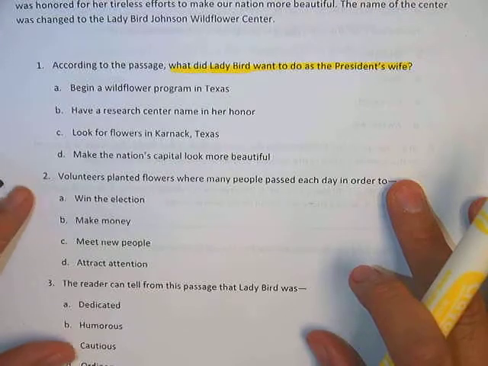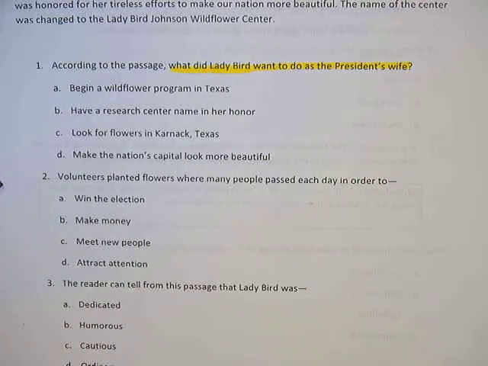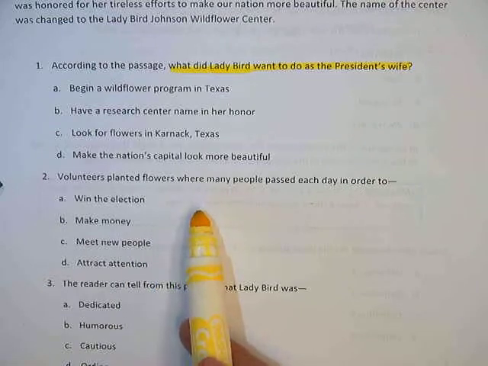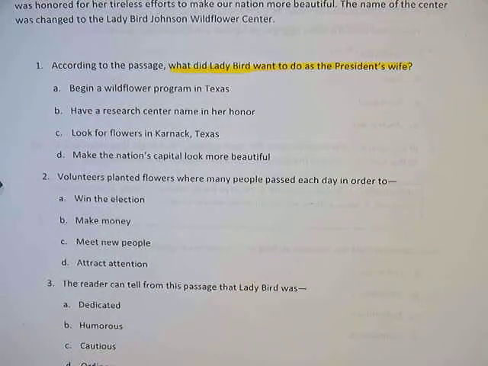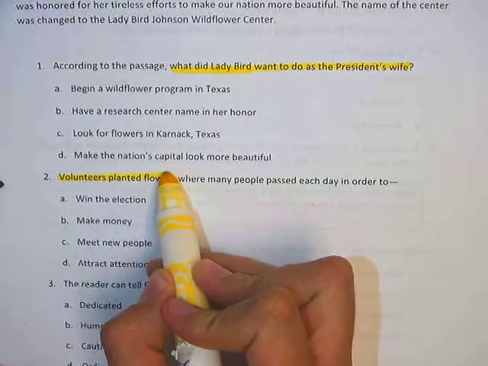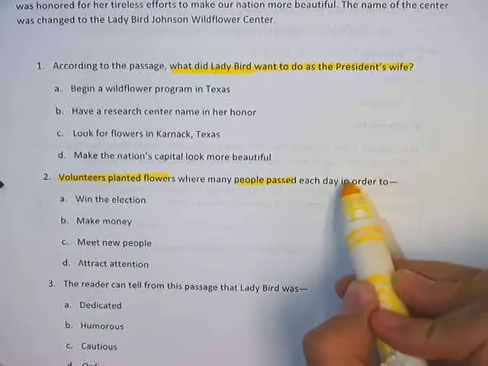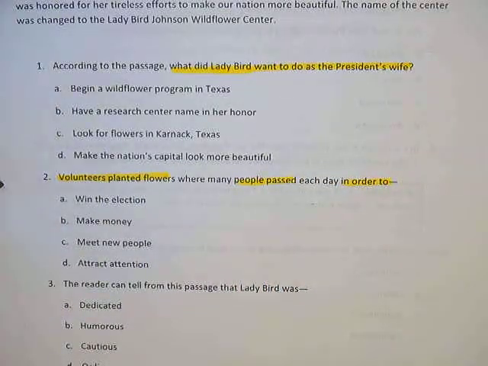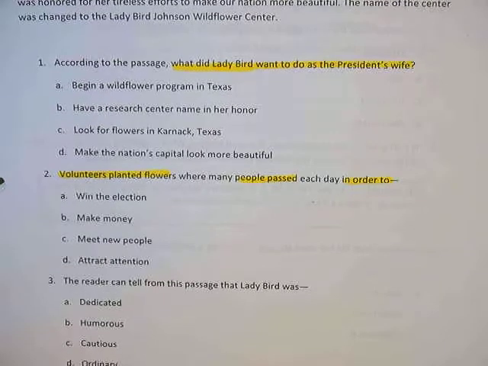Now as you can see, it is not actually a question, it is a statement. So we need to go ahead and complete this statement, but we need to know what it's asking us. Volunteers planting flowers where many people pass each day in order to. So what's our subject? What is this question asking me? Volunteers planted flowers where people passed in order to. So see, we eliminate unnecessary information to find out what we need to get.